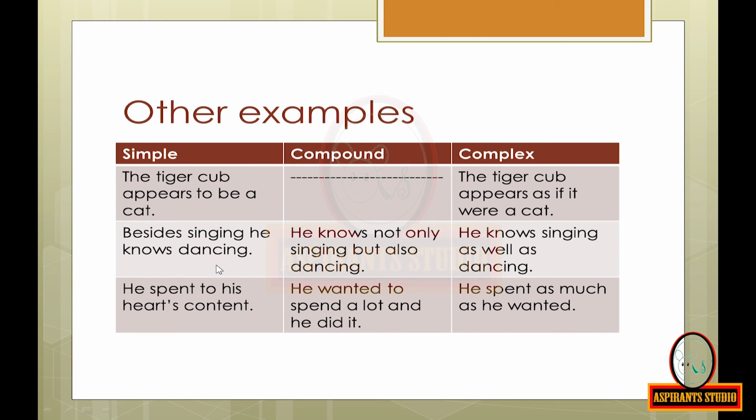Now look at the simple sentence: Besides singing, he knows dancing. The compound sentence will be: He knows not only singing but also dancing. It is of the pattern not only but also. Look at the complex sentence: He knows singing as well as dancing.